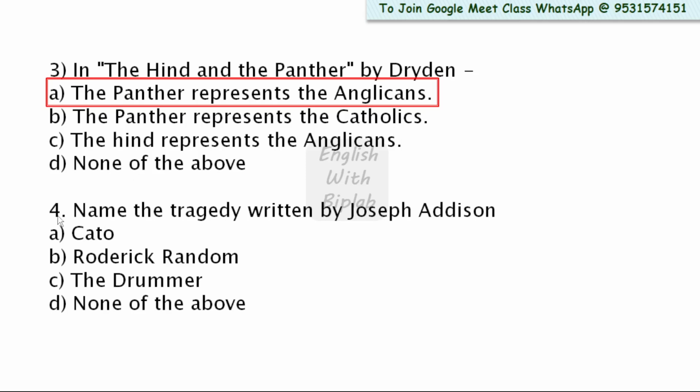So let's proceed to the next MCQ, MCQ number 4. Name the tragedy written by Joseph Addison. Look at the options. Option A, Cato. B, Roderick Random. C, The Drummer. D, none of the above. Here the right answer is Cato. Joseph Addison's tragedy is Cato.